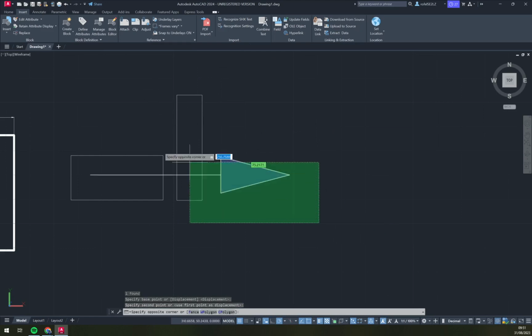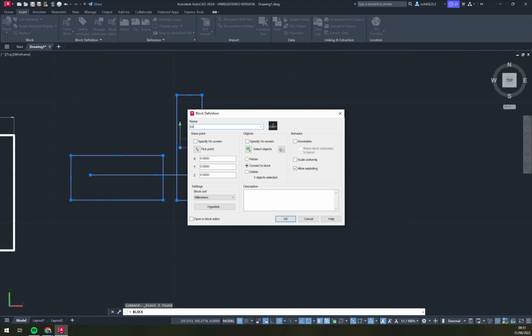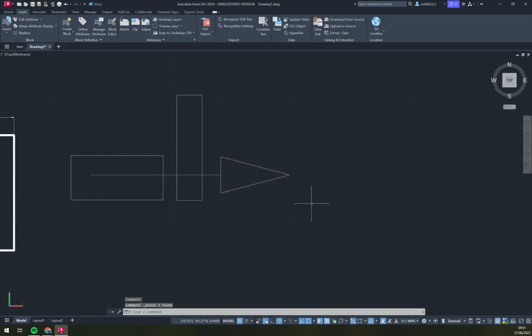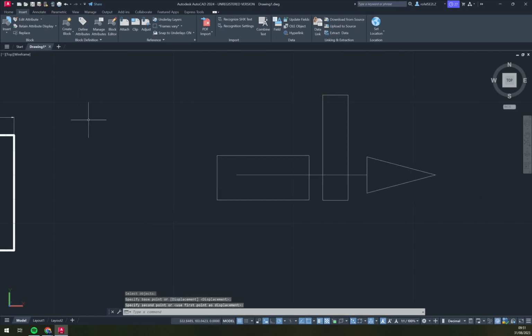Right now, once we're done, we can straight away go and select it back and create a block. For example, B2 will be the name of the block. And right now we have the block again. If we want to move it, I'm going to select the object, select the point, and we are moving it as it was one.